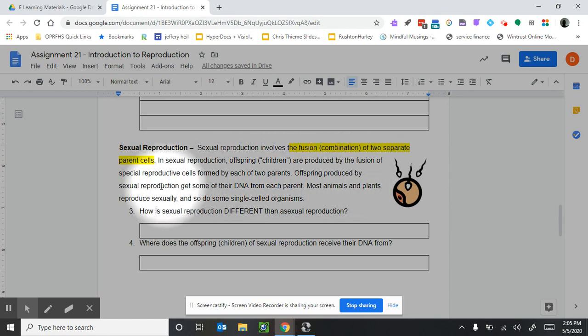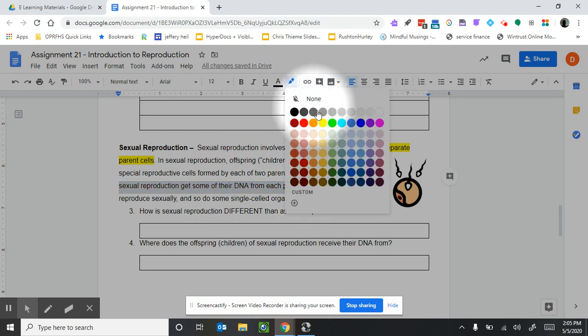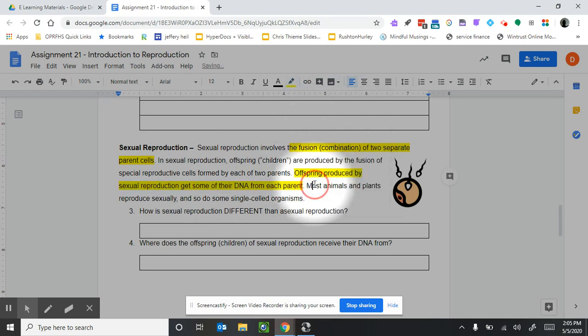Offspring produced by sexual reproduction get their DNA from each parent. Interesting. So you get your DNA from each parent. Most animals and plants reproduce sexually, and so do some single-celled organisms.